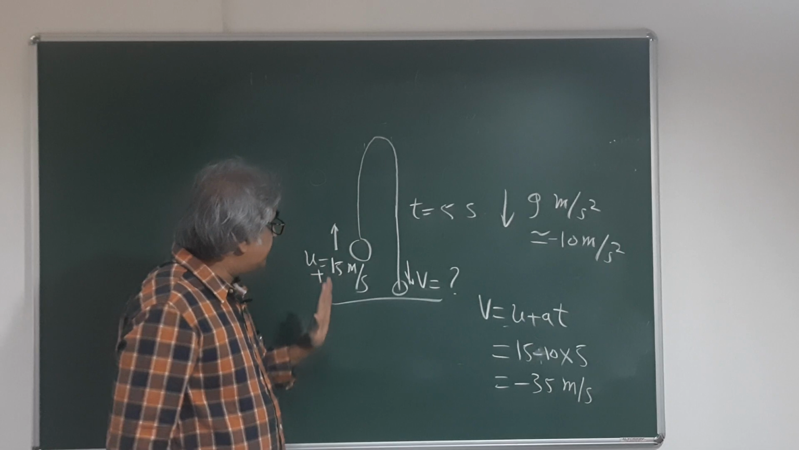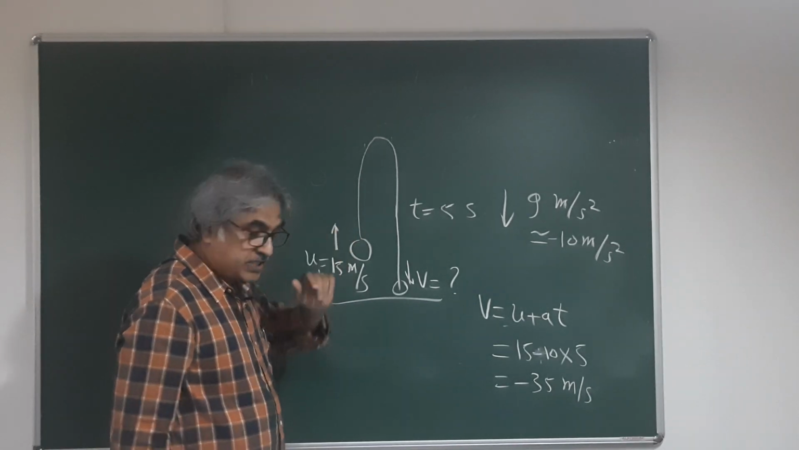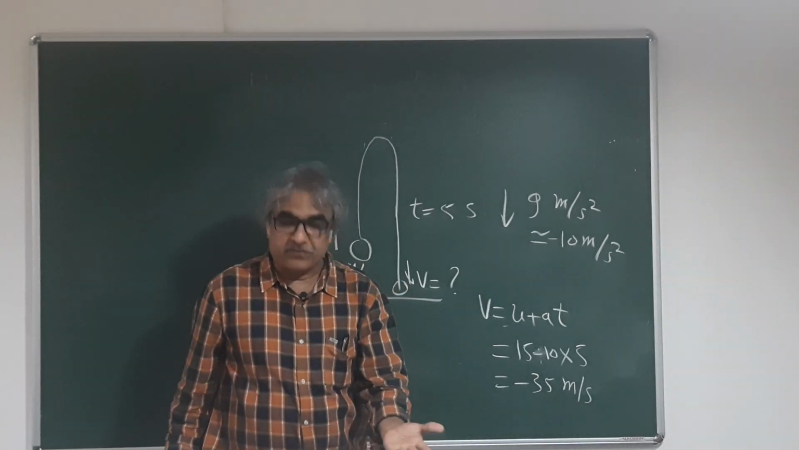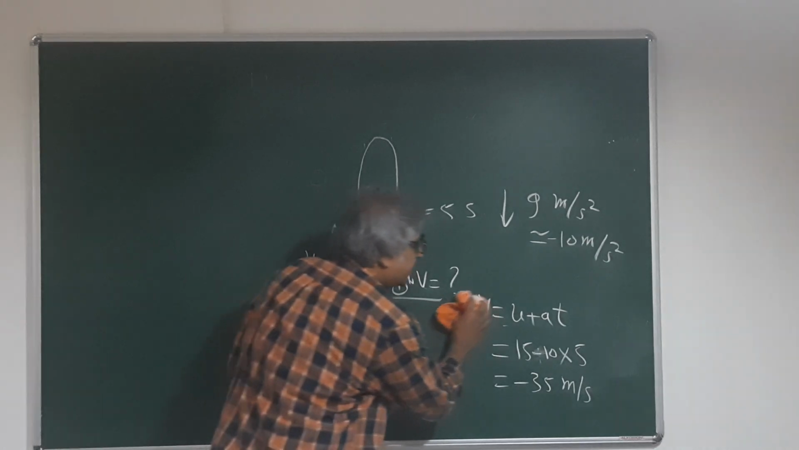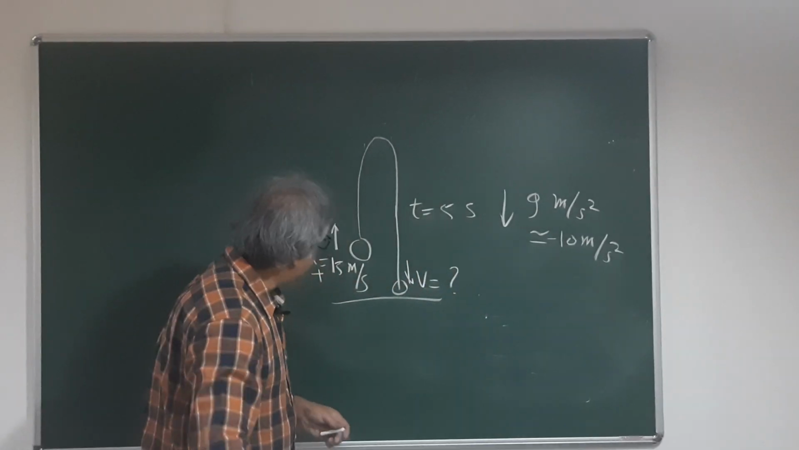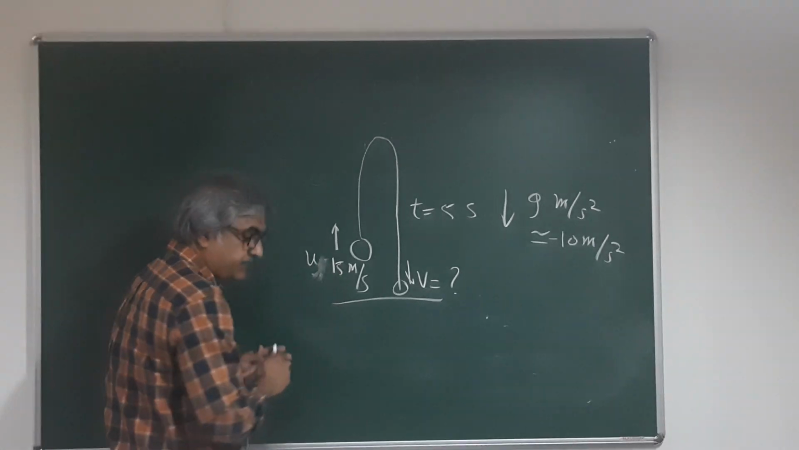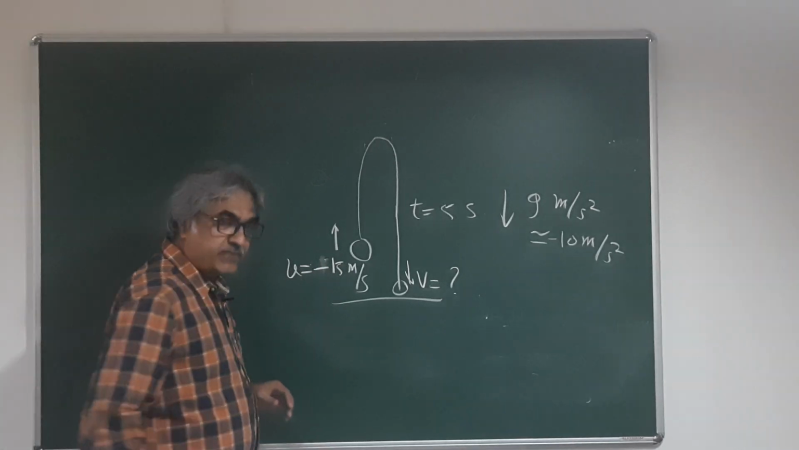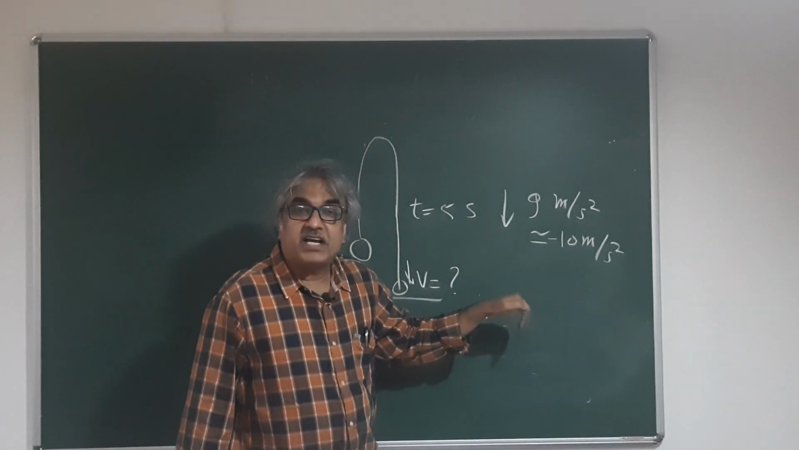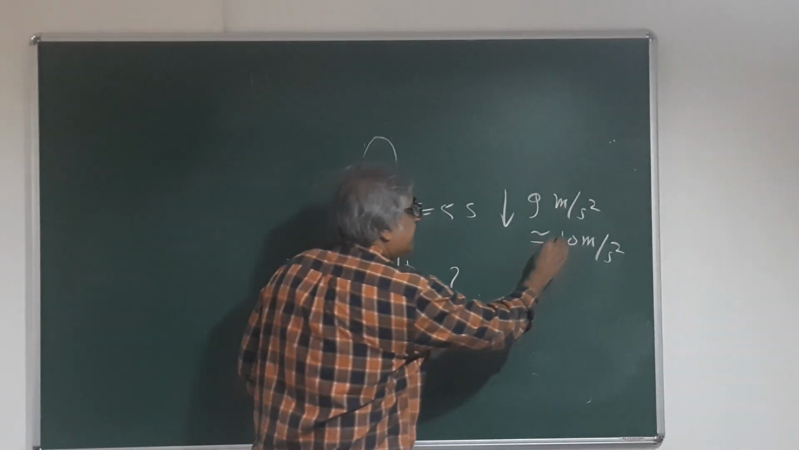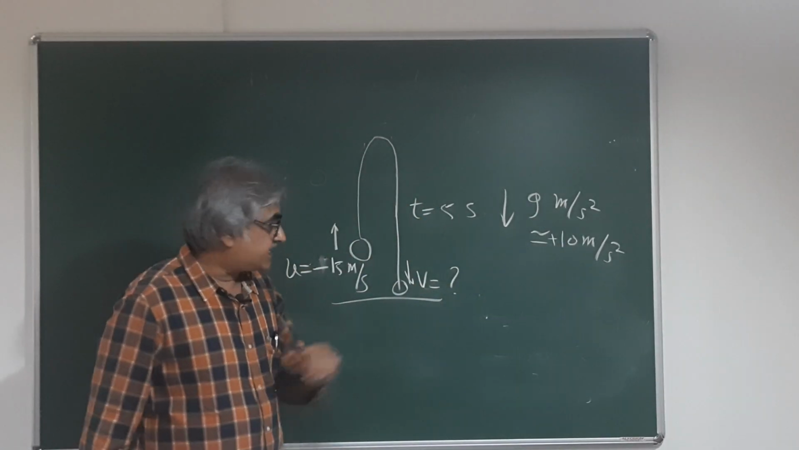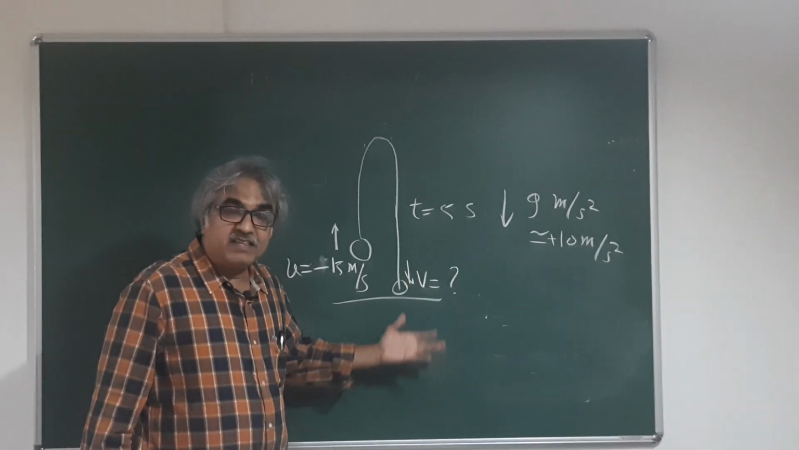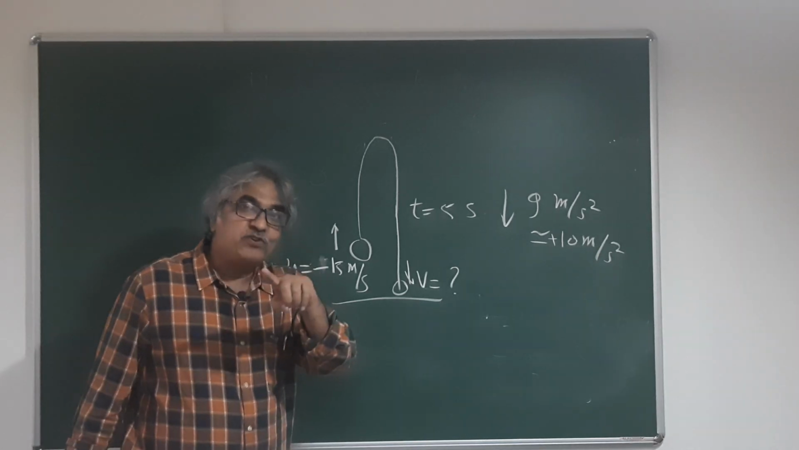Okay, so here we have chosen upward as positive. Now let's do the same exercise considering upward as negative. So if upward is negative, u is minus 15. Downward automatically becomes positive, so g is plus, and v direction is going to be downward, right? So we would expect v to be with plus sign, but the magnitude should be same.